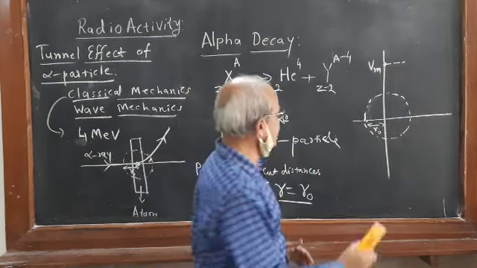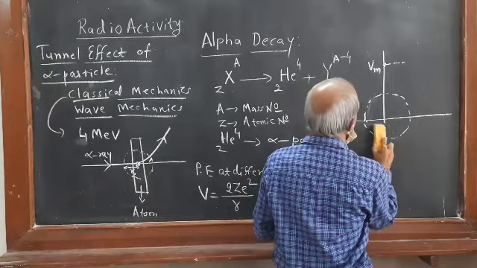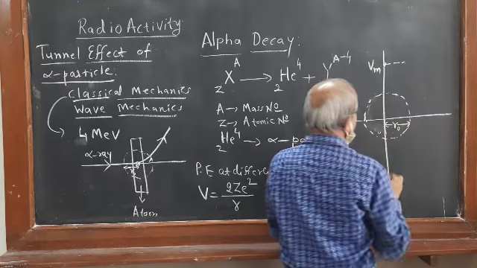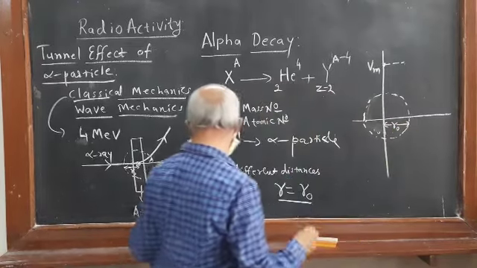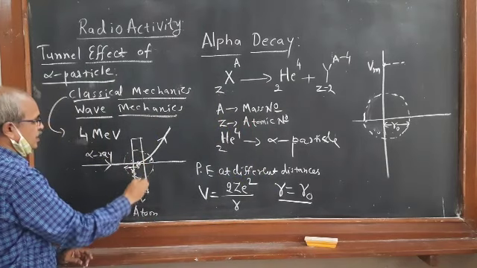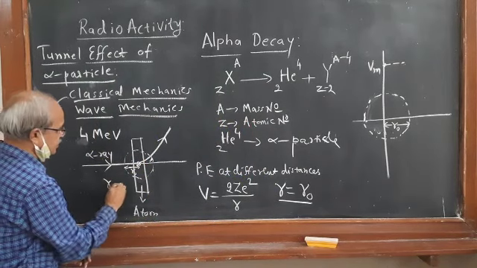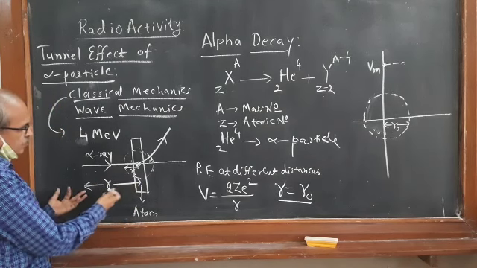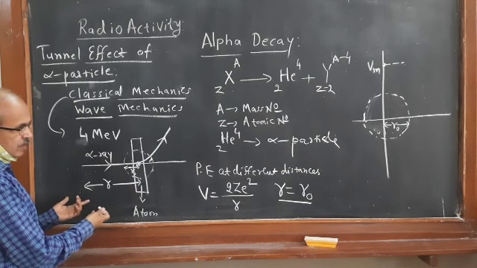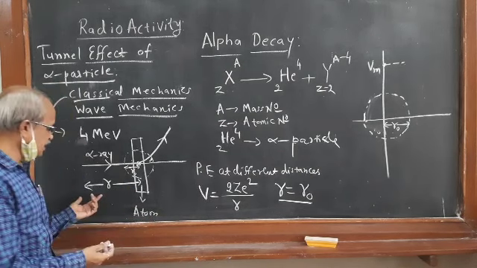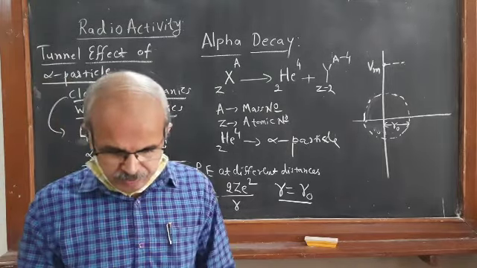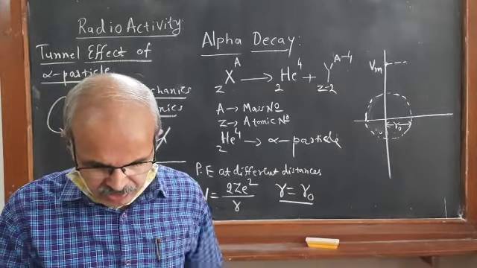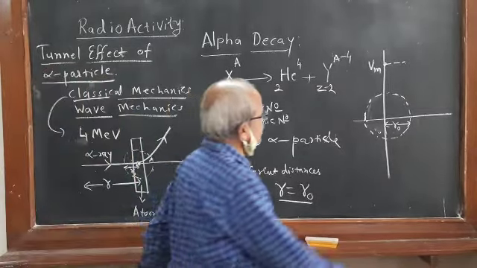Then what happens? You can show this side figure here, so that is better because we are trying for this side. When R is equal to R naught, this is the distance. The distance of the alpha particle from the nucleus is R. Initially, as R decreases, the potential energy increases and it is maximum. At R equal to R naught, it is also maximum, and it is this value.